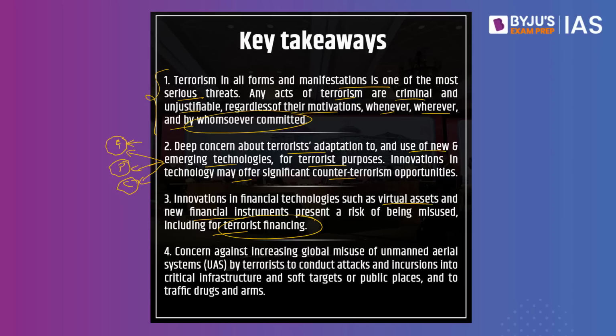The fourth says concern against the increasing global misuse of unmanned air vehicle systems by terrorists to conduct attacks and incursions into critical infrastructure and soft targets or public places, and to traffic drugs and arms. What do we understand by this? Let's say for example, we have a number of instances where drones, unmanned air vehicles, have been used. Let's take the example of Saudi Arabia, or let's take the example of UAE.